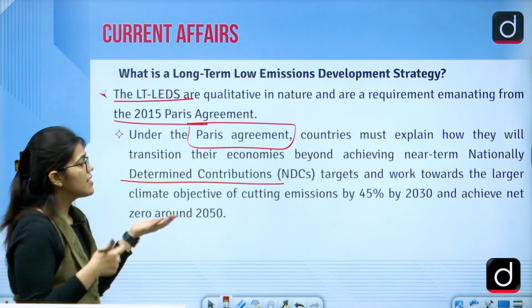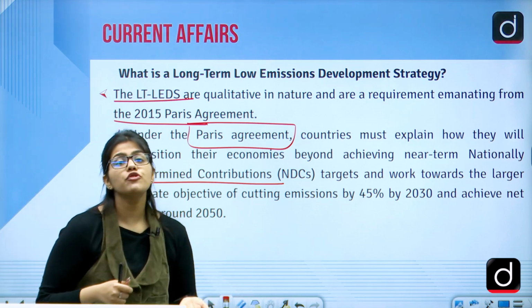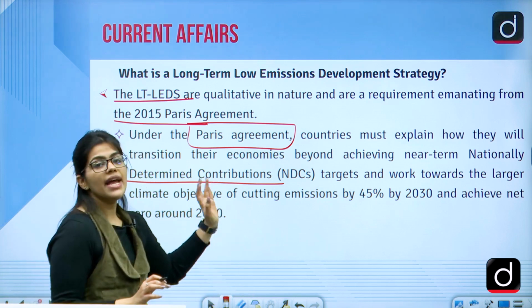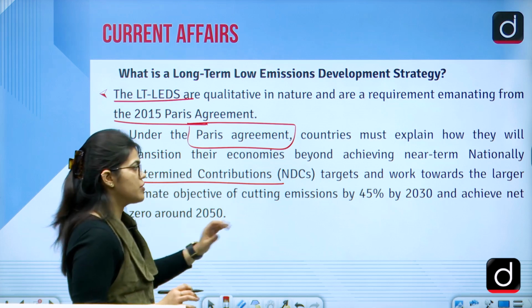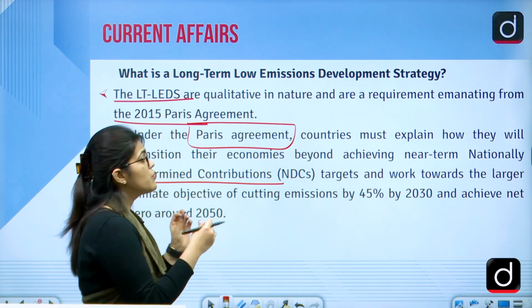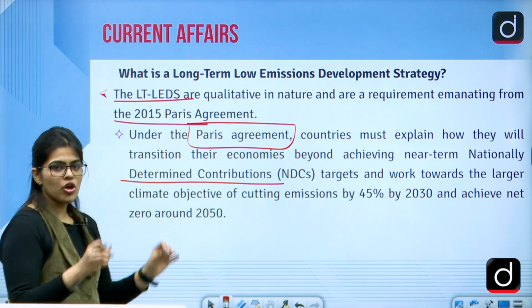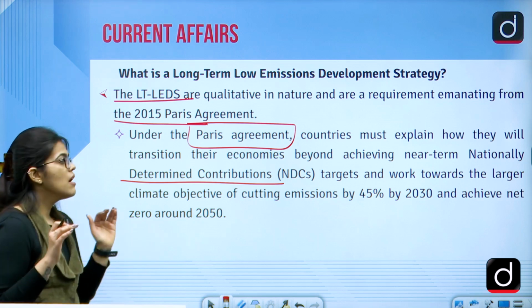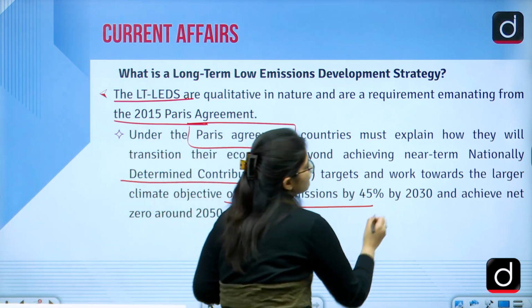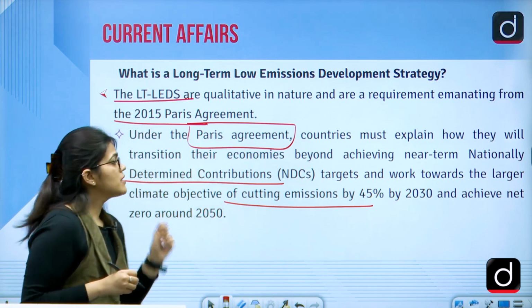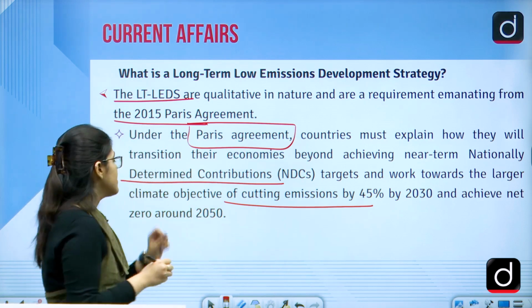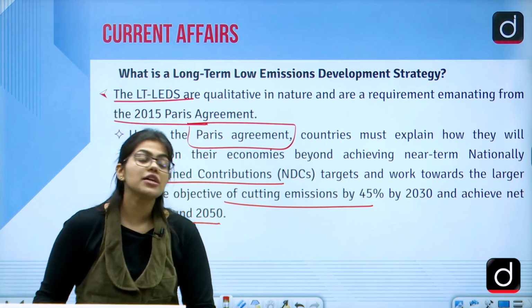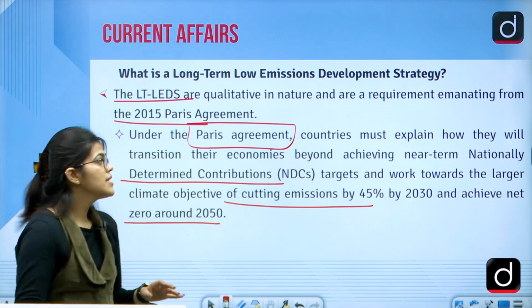They decided that there would be some NDCs, and we would have to use all our resources to fulfill our NDCs, that is, the nationally determined contributions. All these contributions work together towards a larger objective, that is climate change, and cutting emissions would be our basic agenda. Cutting emissions by 45% by 2030 is what we want to achieve, and net zero emission by about 2050. But we said that India would achieve net zero emission by 2070.